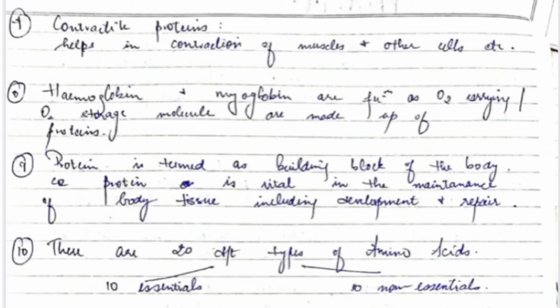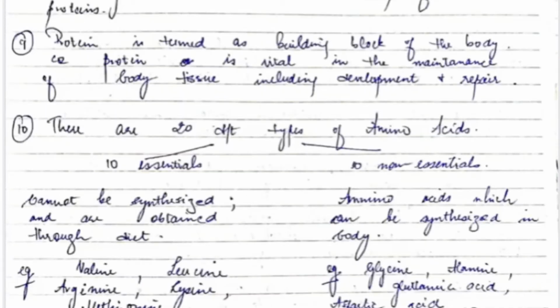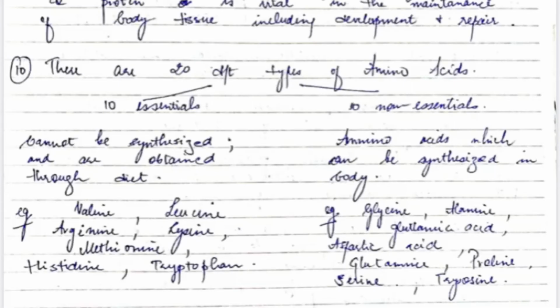Hemoglobin and myoglobin function in oxygen carrying and oxygen storage, and they are made up of proteins. Proteins are termed the building blocks of the body. There are 20 different types of amino acids: 10 are essential and the other 10 are called non-essential. Essential amino acids cannot be synthesized and are obtained through diet, for example valine, leucine, arginine, lysine. Non-essential amino acids can be synthesized in the body, for example glycine, glutamic acid, aspartic acid, proline, etc.